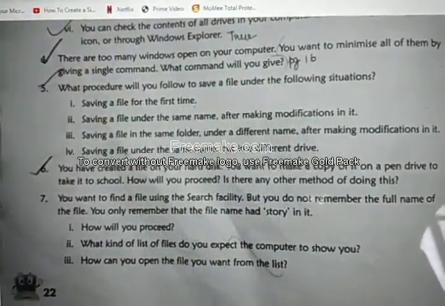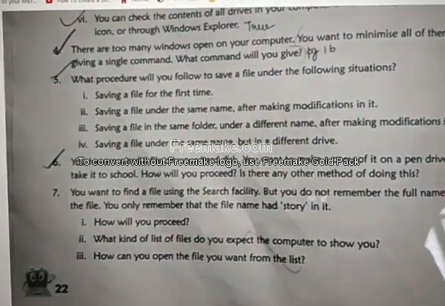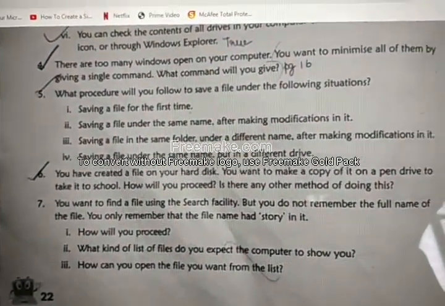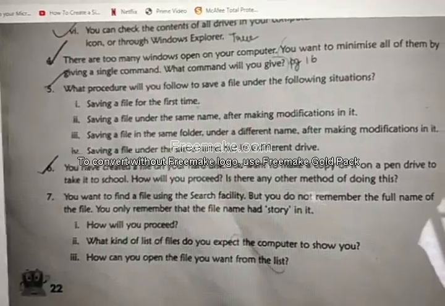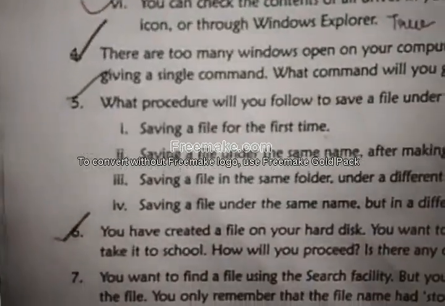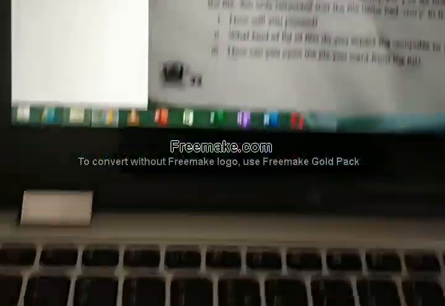You stick it. Okay. I have written in my note. I will show that and explain. You write in the same format. Okay. First one, saving file for the first time.